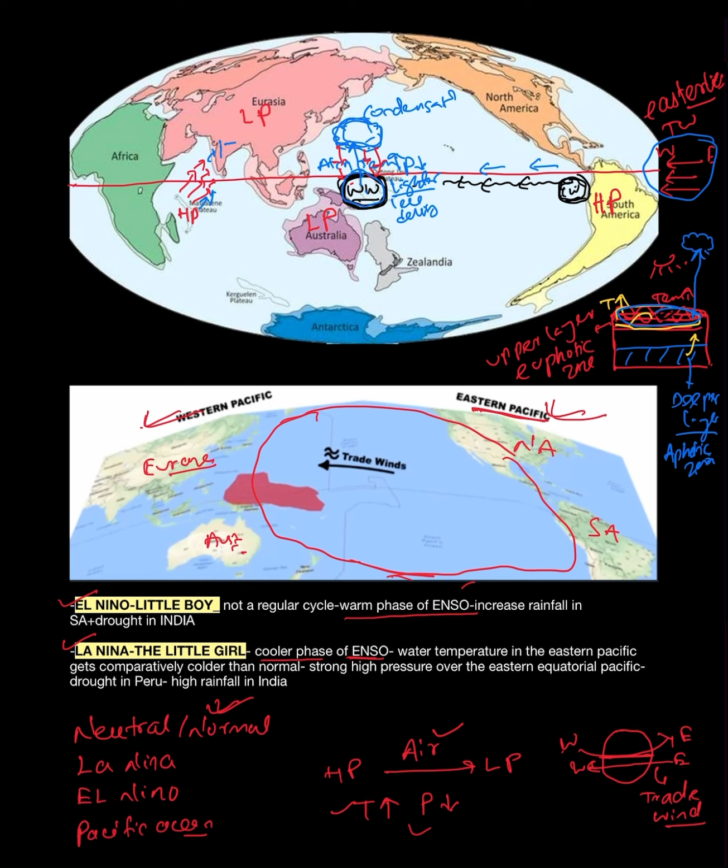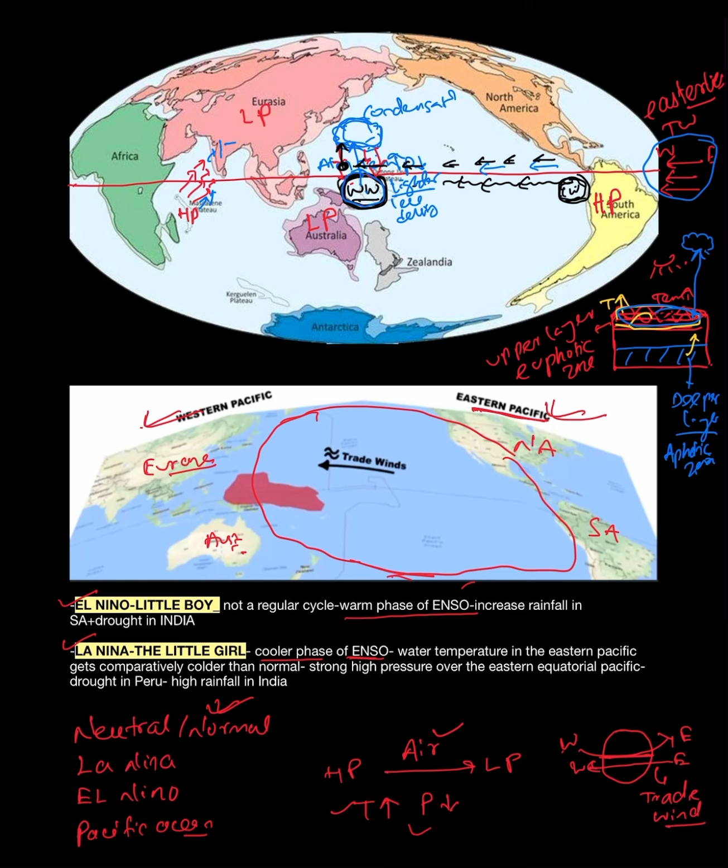Again you can see here, in the case of the Australian part, more rainfall will be there. Diagrammatically, suppose this is an air particle, it will move upward. That means there will be creation of a void. To fulfill this void, the air movement will be like this.